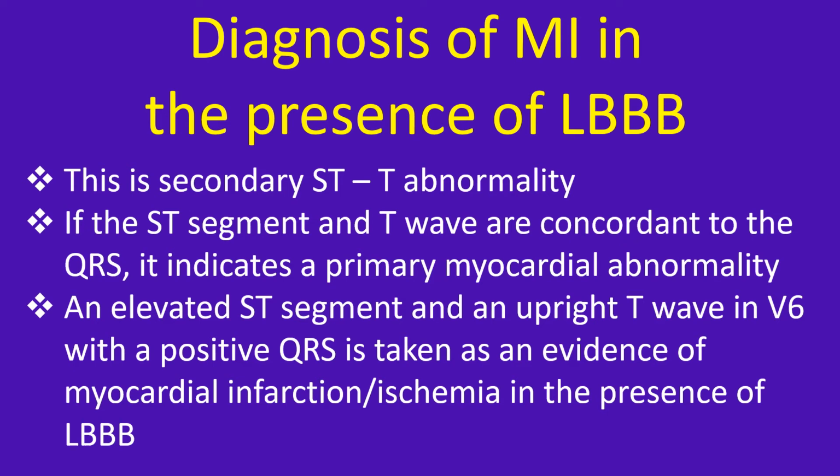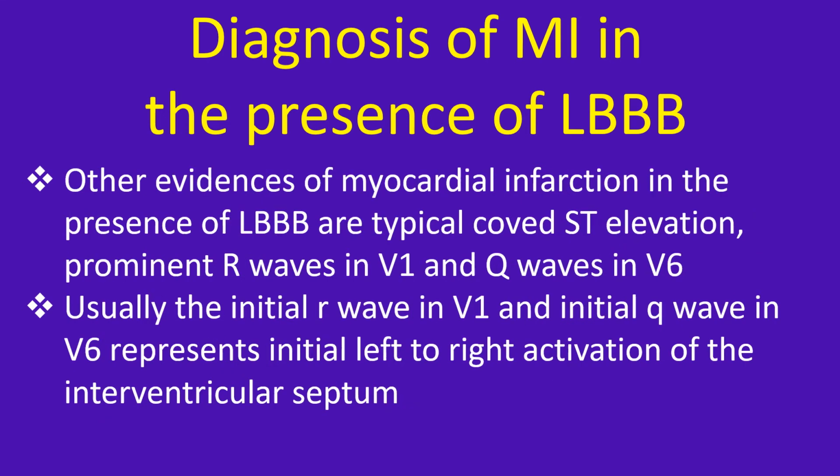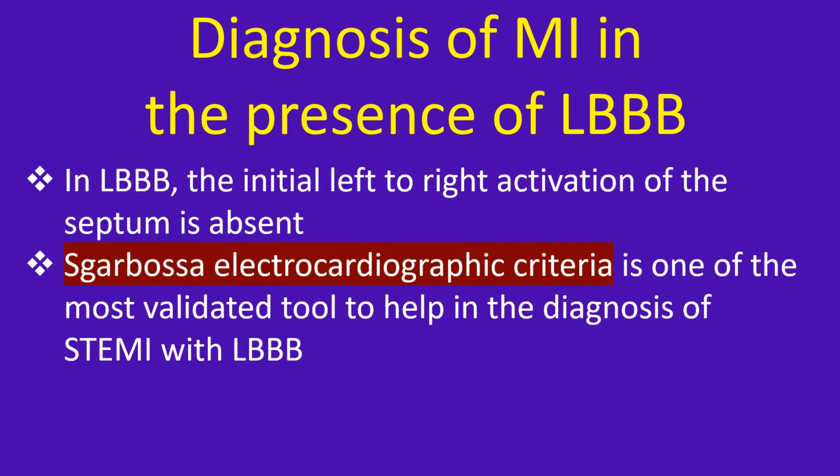An elevated ST segment and an upright T wave in V6 with a positive QRS is taken as evidence of myocardial infarction or ischemia in the presence of LBBB. Other evidence of myocardial infarction in the presence of LBBB are typical cord ST elevation, prominent R waves in V1 and Q waves in V6. Usually, the initial R wave in V1 and initial Q wave in V6 represent initial left to right activation of the interventricular septum. In LBBB, the initial left to right activation of the septum is absent.